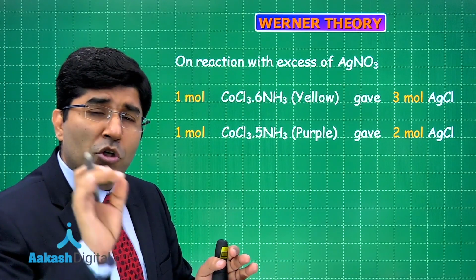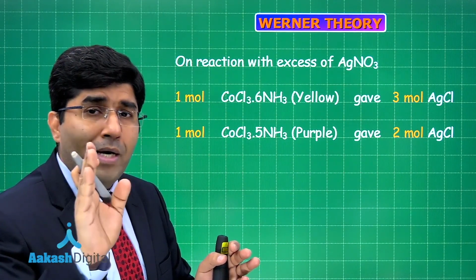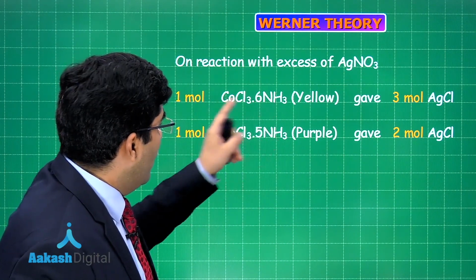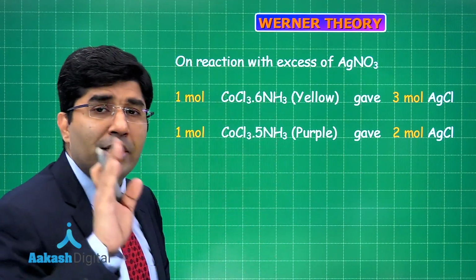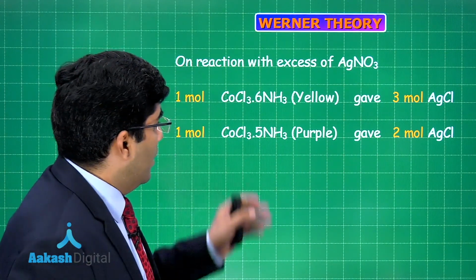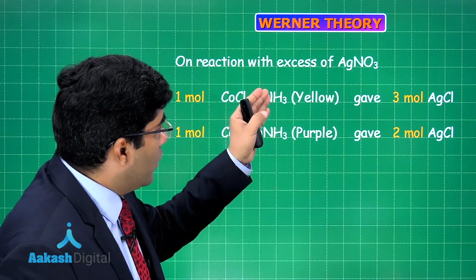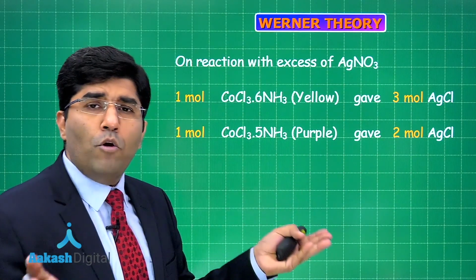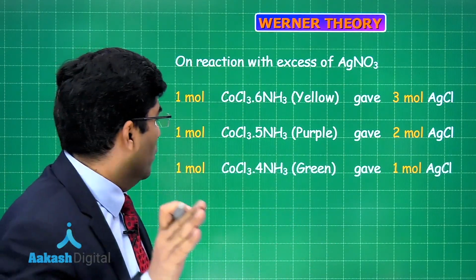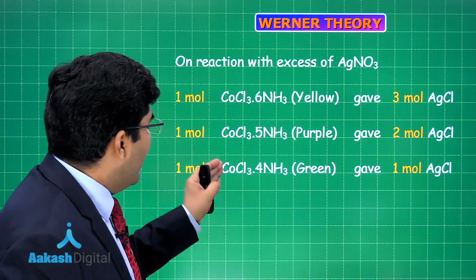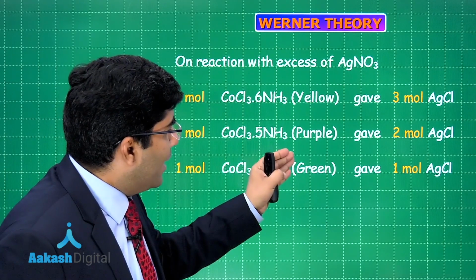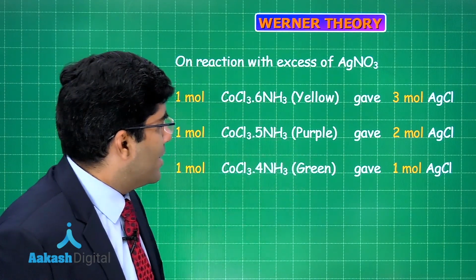Co3+ should have some color, but according to the first compound it is yellow, according to the second compound it is purple, and the second compound was reacting with AgNO3 and giving only 2 moles of AgCl, right? And the third compound, CoCl3.4NH3, that was green in color, that gave 1 mole of AgCl.